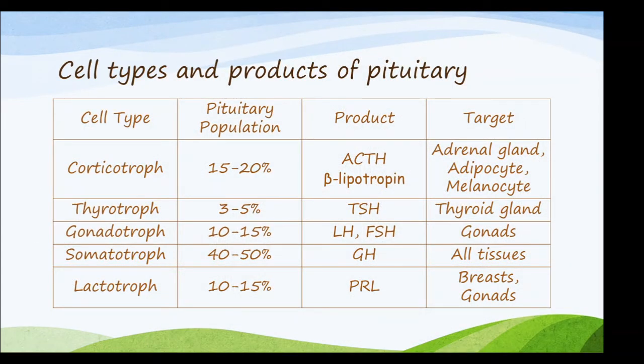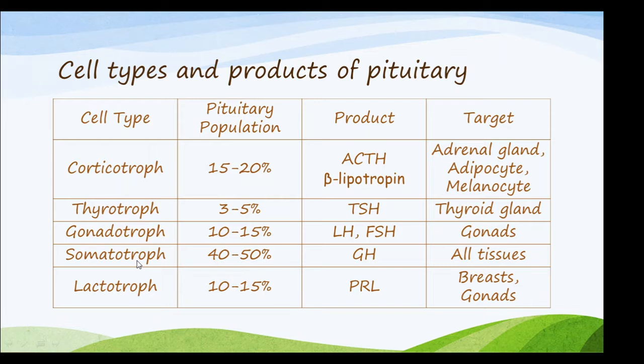So these are the different cell types and the products of the pituitary gland. The cell type corticotroph produces ACTH and beta lipotropin, and the target is the adrenal gland, adipocyte, and melanocyte. Thyrotrophs synthesize TSH, which is targeted to the thyroid gland. Gonadotrophs synthesize LH, that is luteinizing hormone, and FSH, which is targeted to the gonads.